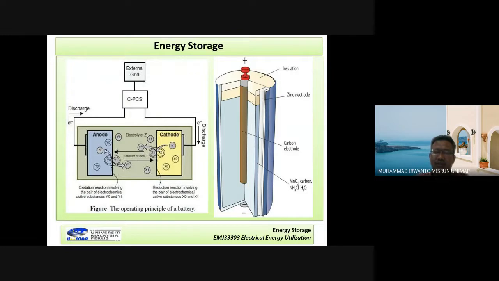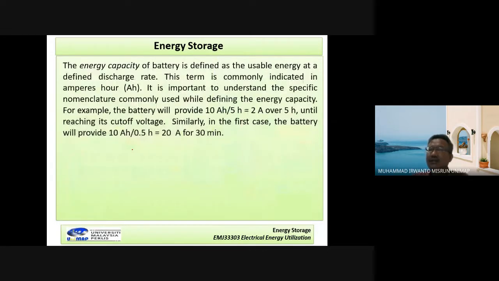The voltage will reduce when this battery is discharged or used. In here, the chemical process occurs in this battery.